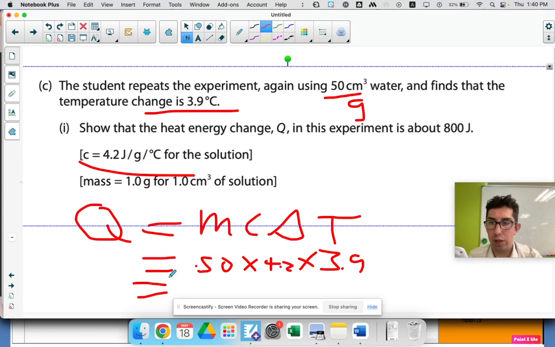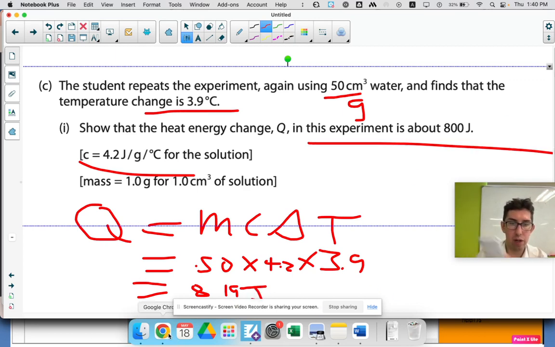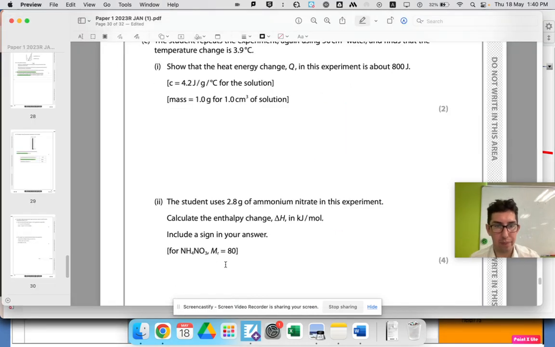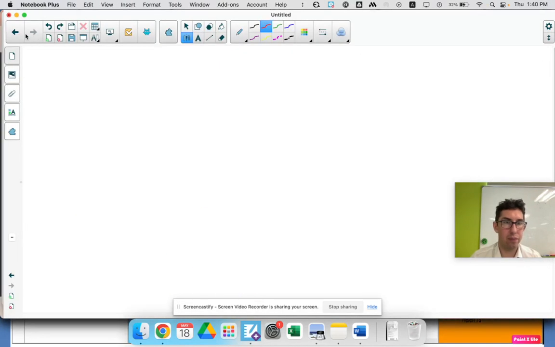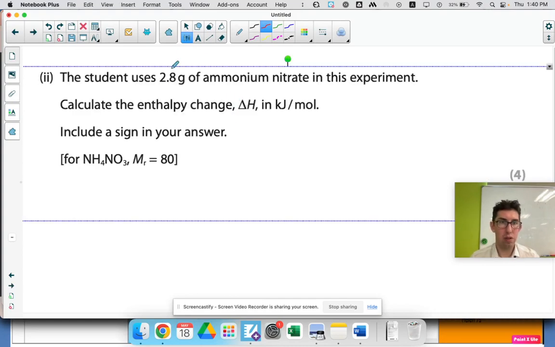Okay, calculate. 50 times 4.2 times 3.9 equals 819 joules. This always comes out in joules. Q is always in joules. So it shows about 800. Obviously, you must show your working. If you just write 800, you won't get a mark. The student uses 2.8 grams of nitrate in the experiment. Calculate enthalpy change, delta H. Please sign your answer. Okay.